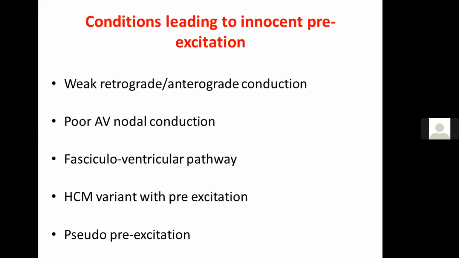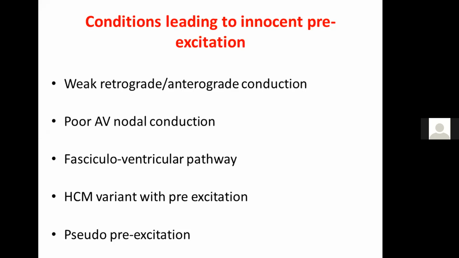Another two varieties are HCM variant with pre-excitation, commonly known to us as Danon syndrome or PRKAG2 mutation. These are pre-excitation varieties which may come with structural abnormality, maybe in the form of concentric LVH, as in Danon syndrome or PRKAG2 mutation, and sometimes some congenital conditions, particularly in the post-surgery period, they may also come with pseudo pre-excitation. So these are the conditions which may mimic pre-excitation, but actually they are not able to give rise